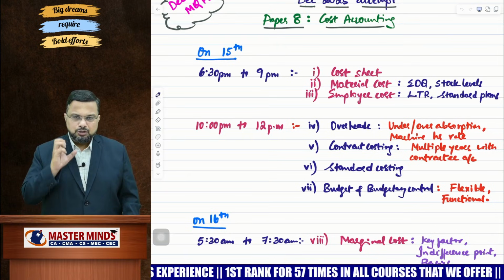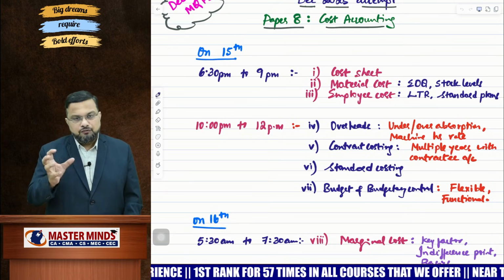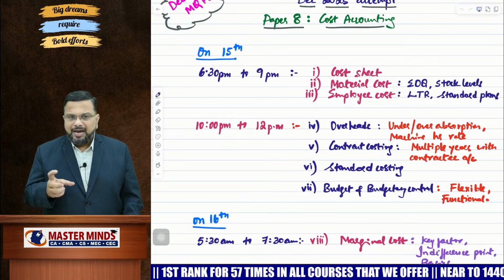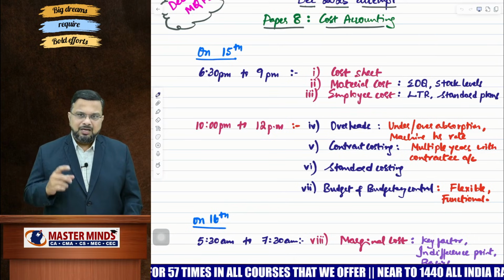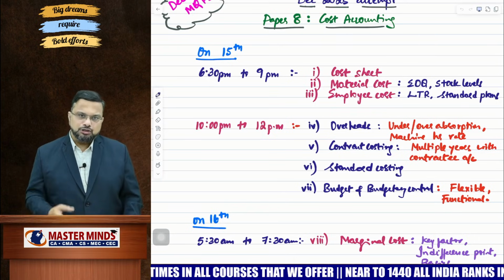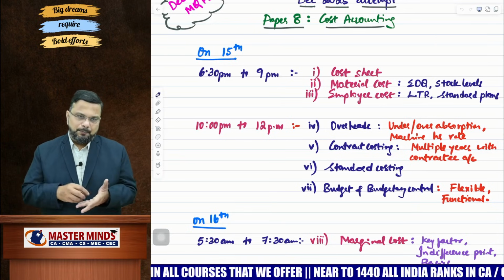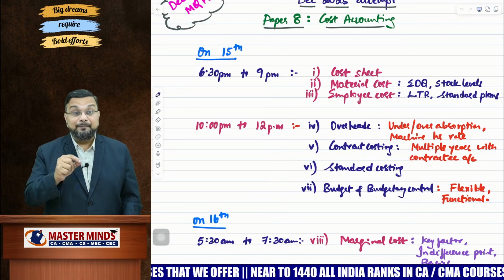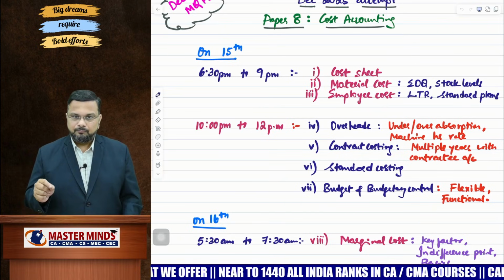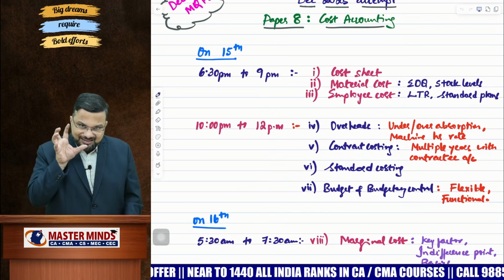Material cost, when it comes to material cost, you have several topics. Focus on EOQ and stock levels. Stock levels means minimum stock level, maximum stock level, all those things. Then employee cost. When it comes to employee cost, focus on standard plans, that is Rowan plan, Halsey plan, and remaining miscellaneous formulas. And LTR, labor turnover rate. Am I clear, my dear? So these are the topics.